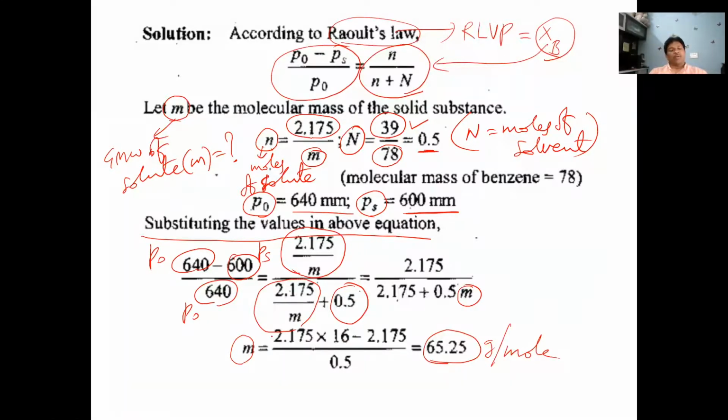So now we got the gram molecular weight. M is the gram molecular mass of the solid solute that we have calculated. So in this way, from the given formula of relative lowering of vapor pressure, we can get the gram molecular weight of solute.